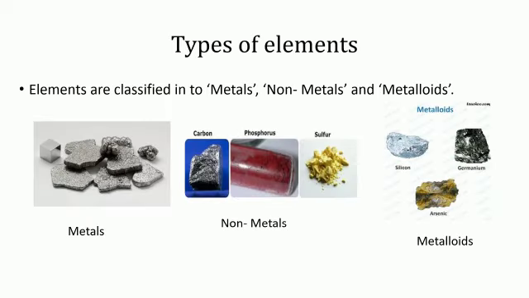Types of elements. Elements have different physical properties like luster, paleness, malleability, brittleness. According to that, elements are classified. In early times, elements were classified into metals and non-metals. After the discovery of new elements, a new type, metalloid, was discovered. We are going to study about this in chapter 7.